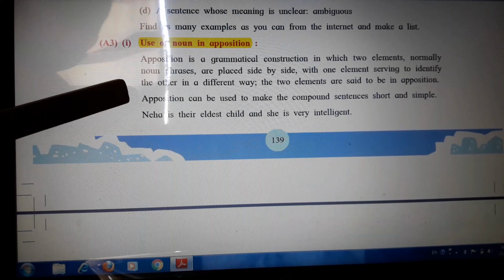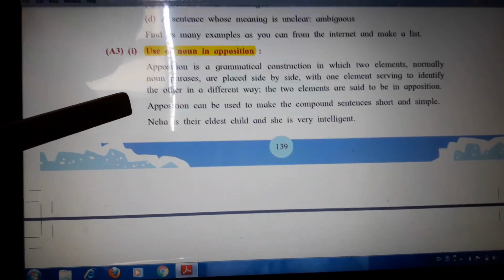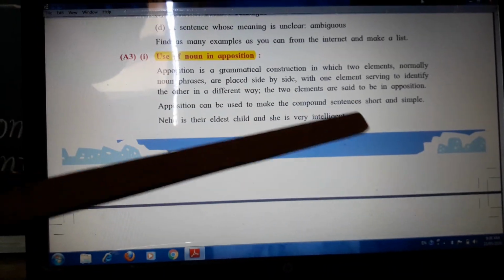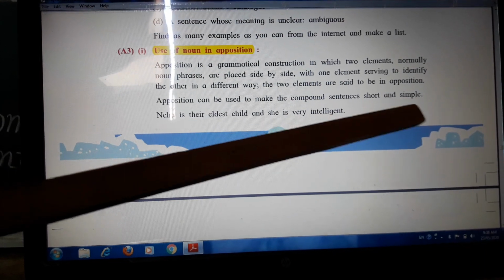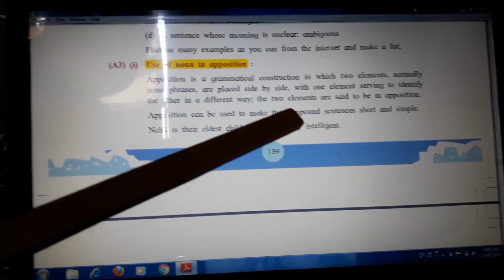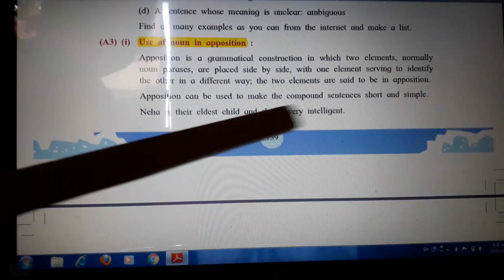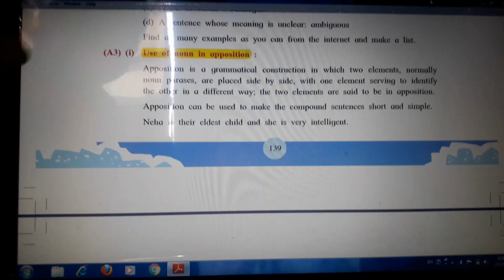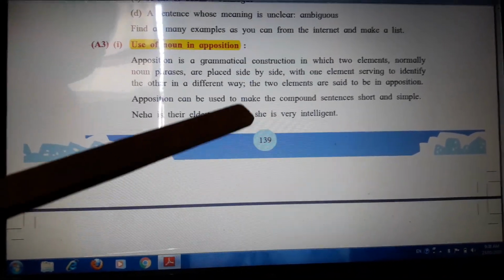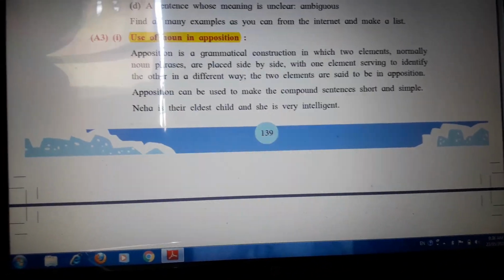So, apposition can be used to make compound sentences short and simple. It means it is also a way of transformation of compound sentences into simple ones. The example given is: Neha is their eldest child and she is very intelligent.